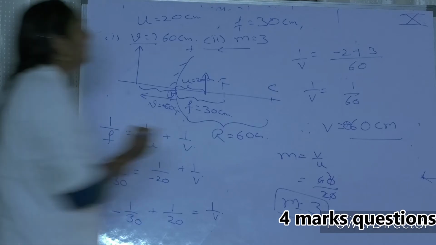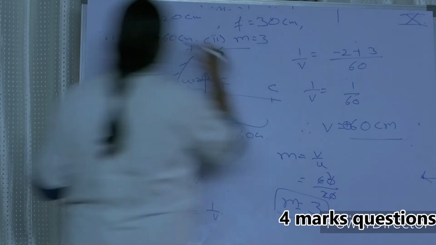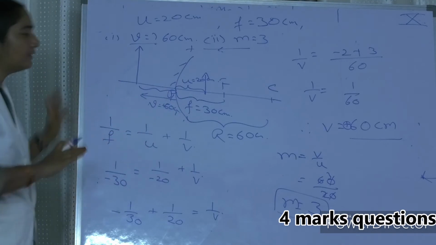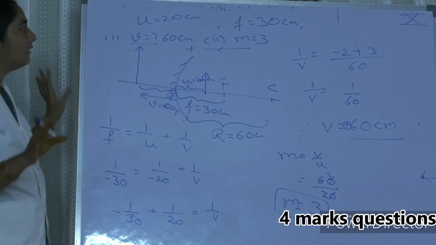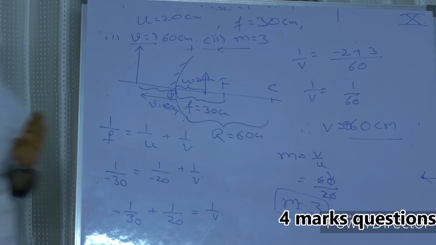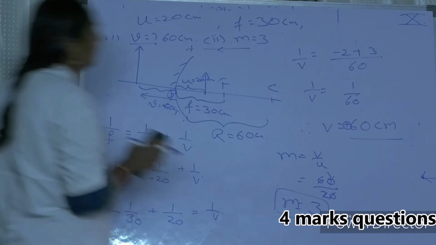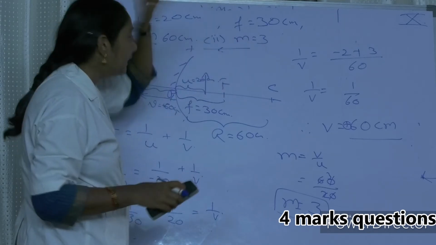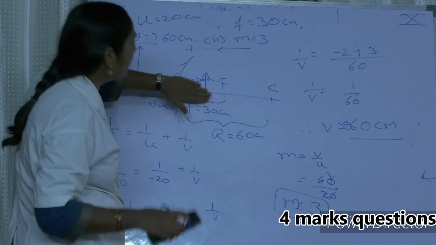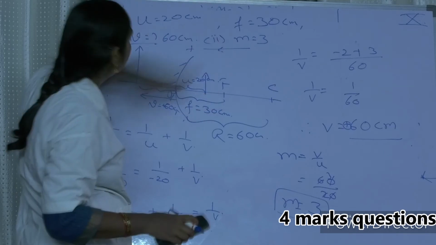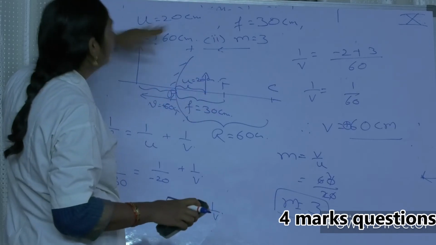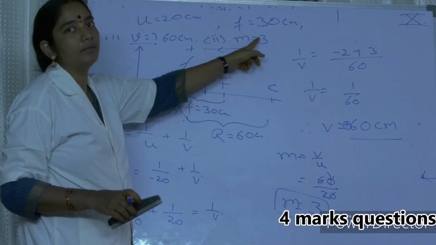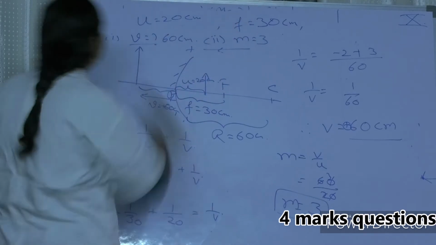Okay, next madam. Sixth question. This question is finished. So this is a 4-mark question. I think you can very easily and very comfortably solve this question. Here magnification is seen to be positive. That indicates that both the object and the image are above. If it is an inverted image, you might have got a minus sign here. So this is an important thing, my dear friends.